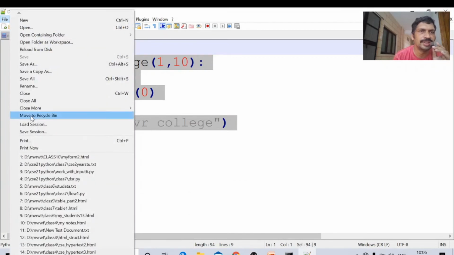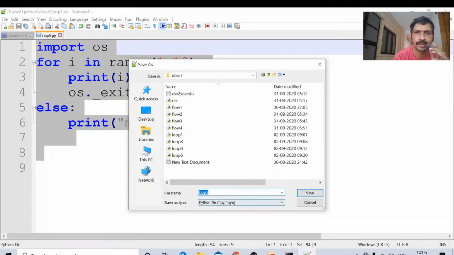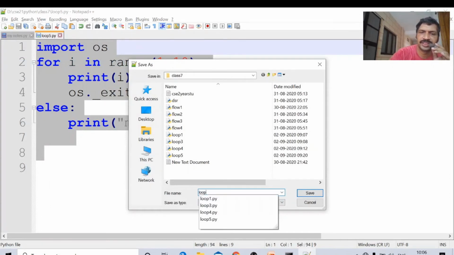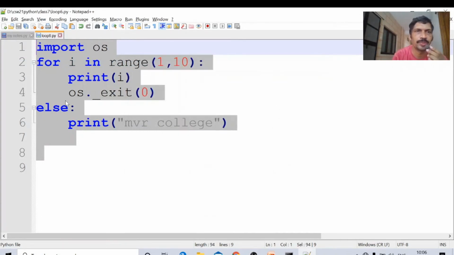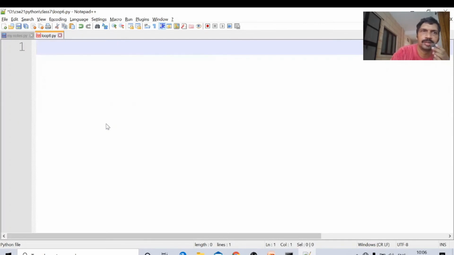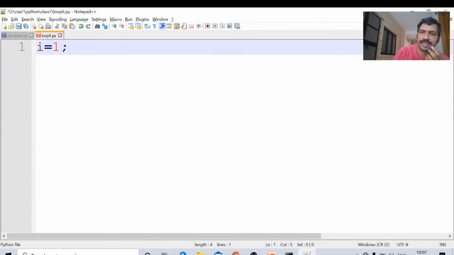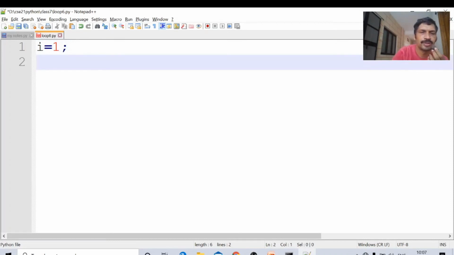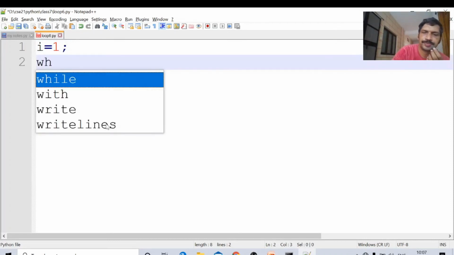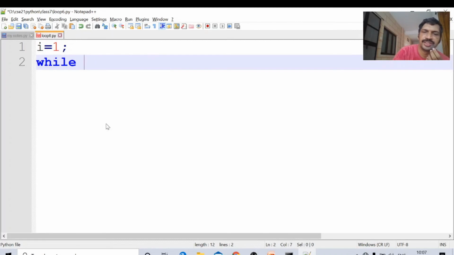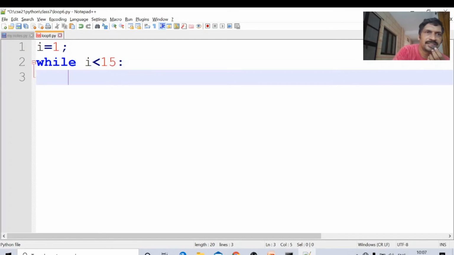I am saving this file as loop6.py. I am deleting everything, and just writing i equal to 1. The value of i is 1. While condition i less than 15, colon. Here press the tab button. Okay, it is important.